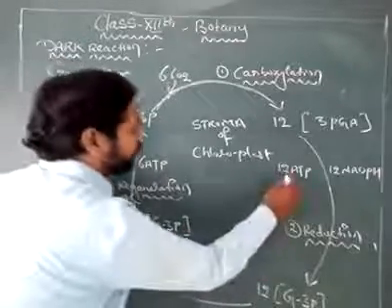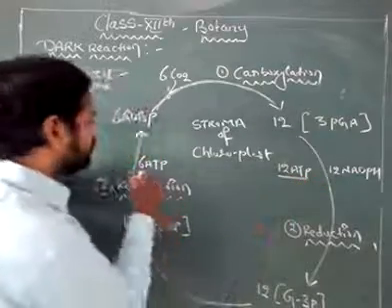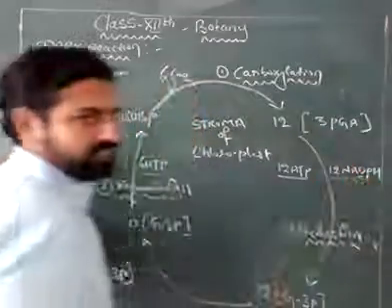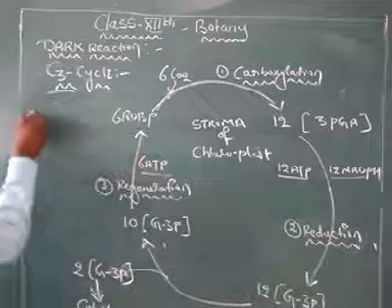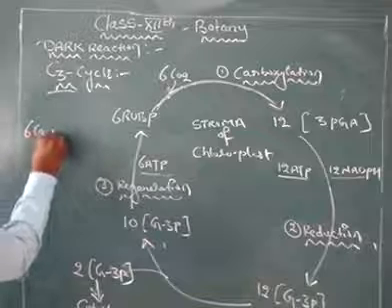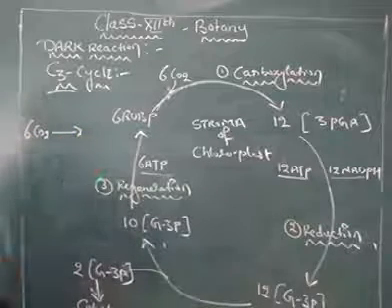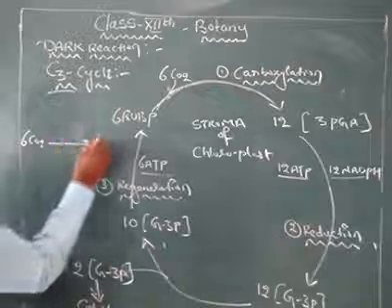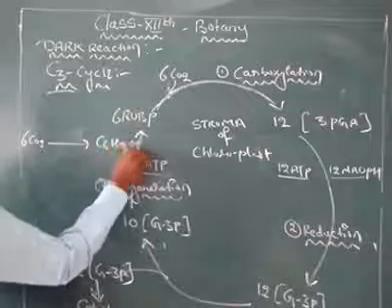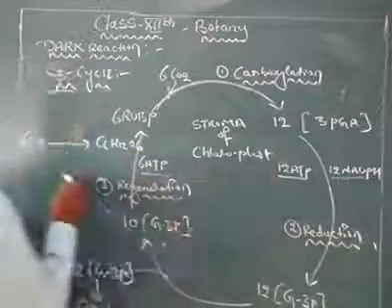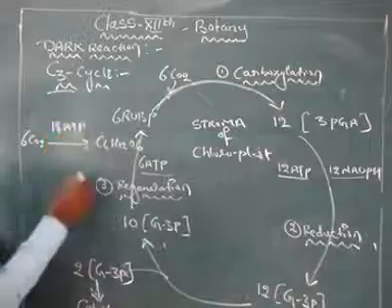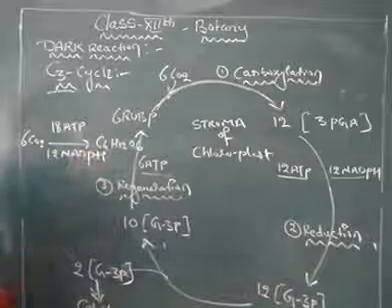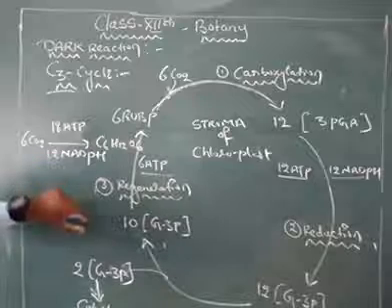The total number of ATP consumed is 12 plus 6, equal to 18 ATP, and the total number of NADPH is 12 NADPH. So all of you copy this one.